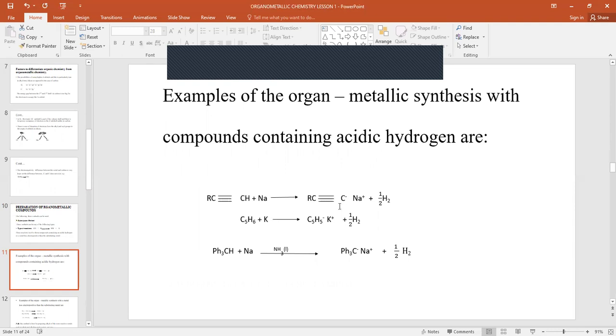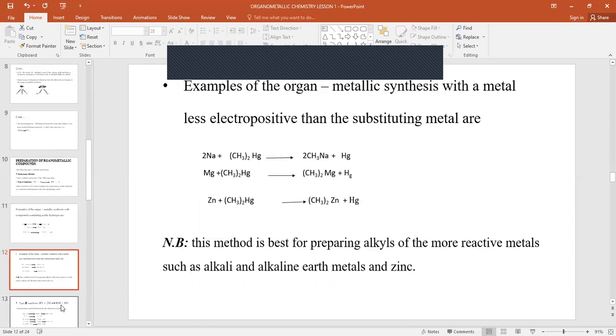So we can prepare the organometallic compounds of sodium and potassium using an acidic hydrogen. For a metal less electropositive than the substituent metal, we can use that method to prepare again the organometallic compounds of sodium, magnesium, and zinc. Therefore, the point to note here is that this method is best for preparing alkyls of more reactive metals such as alkali and alkaline earth metals, and also zinc.